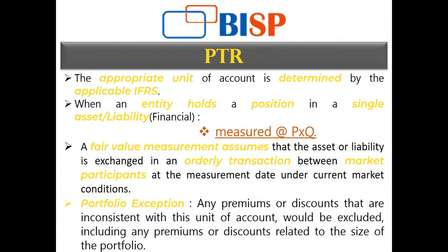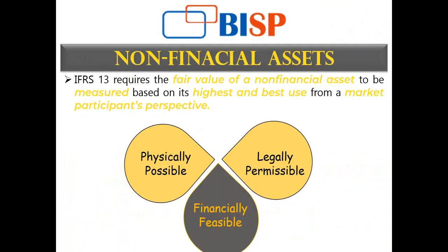I can have 10 shares of a particular entity or company, and only one share for the other companies. It depends on the number of shares and financial instrument units that you have in the portfolio. So the portfolio exception is that none of the premium or discount on a unit of instrument should be included, and only the portfolio is measured as a single unit, not 10 units within a portfolio. So this is the portfolio exception that has been used in IFRS 13.